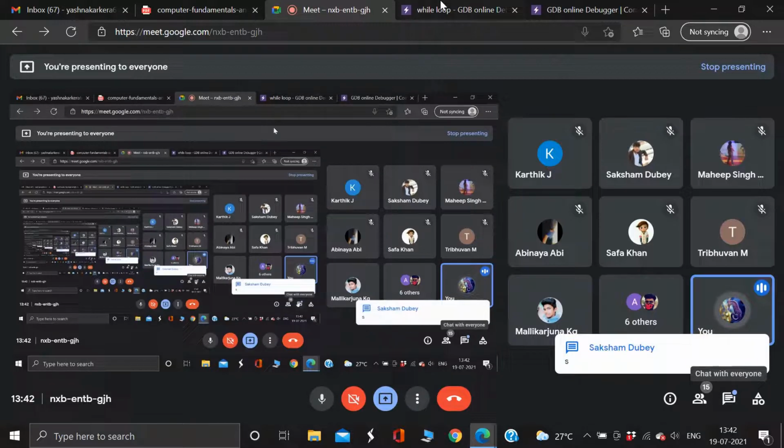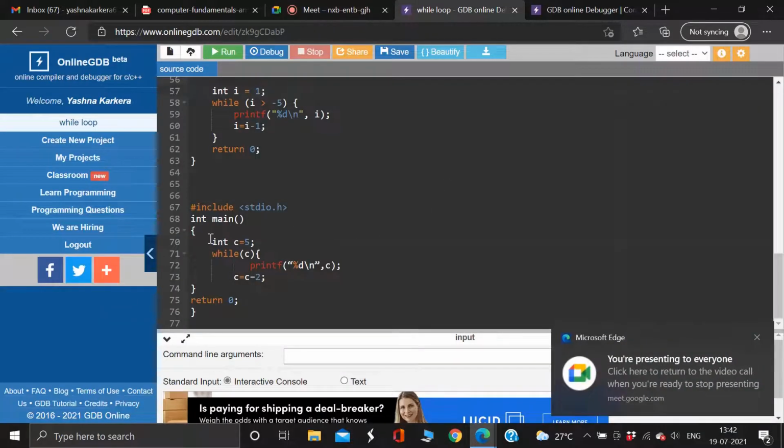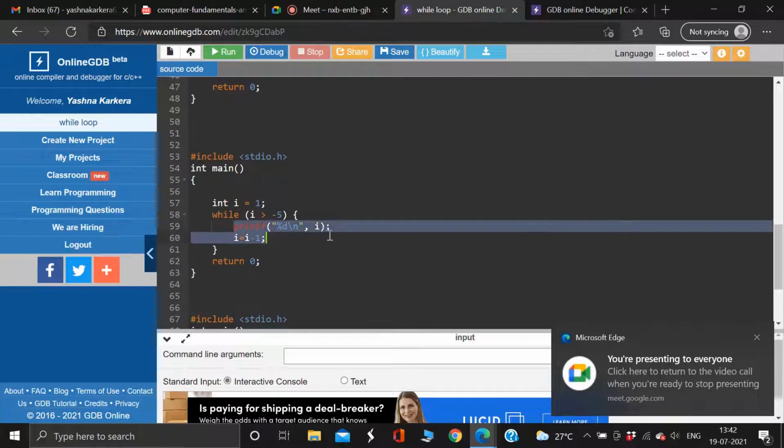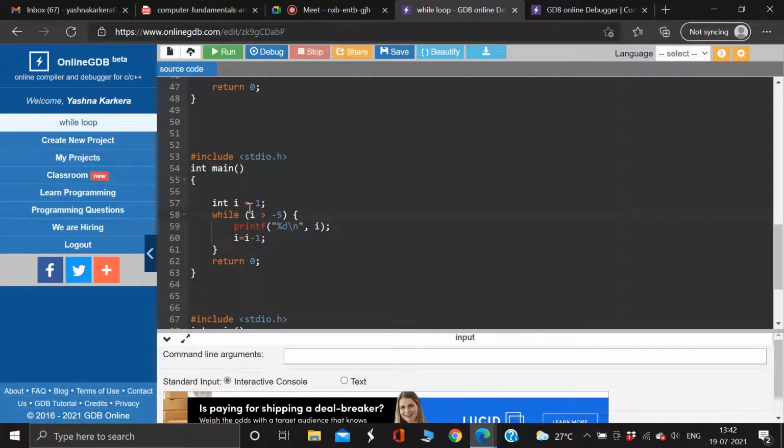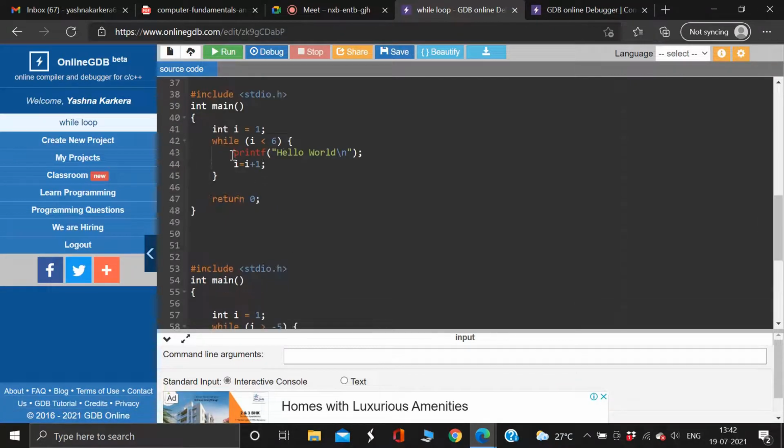So basically, remember what is the value that you're initializing with, then what are the blocks of statements within the conditional loop, then check for the condition, see how you're updating it, then see until what point this condition will remain true. Until that point, the statements inside the loop will get printed.